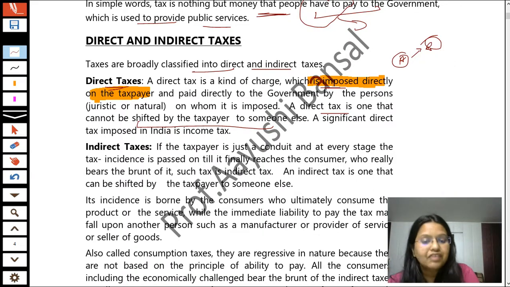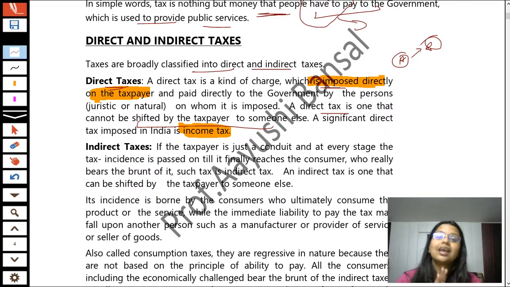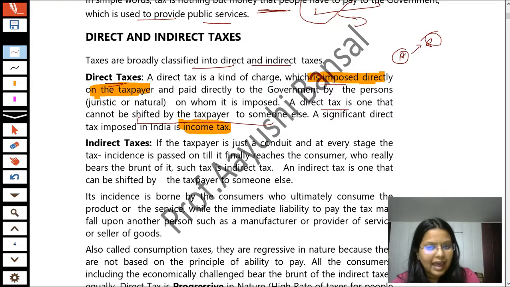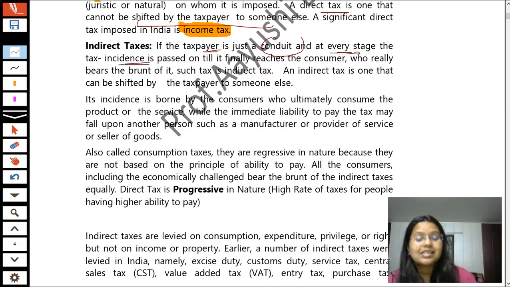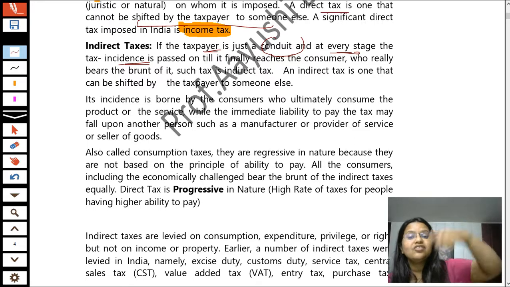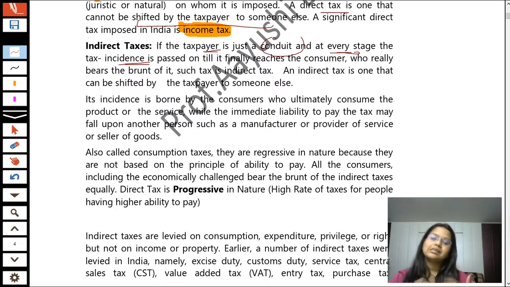A significant tax imposed in India that is a kind of direct tax is income tax, because we know income tax is a tax which is directly imposed on the taxpayer only. In comparison, in indirect taxes, the taxpayer is just a conduit, that is a middle person, a way, and at every stage the tax incidence is passed on till it finally reaches the consumer, who really bears the brunt of it.